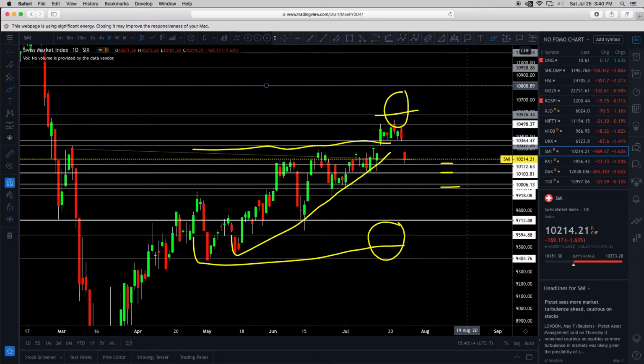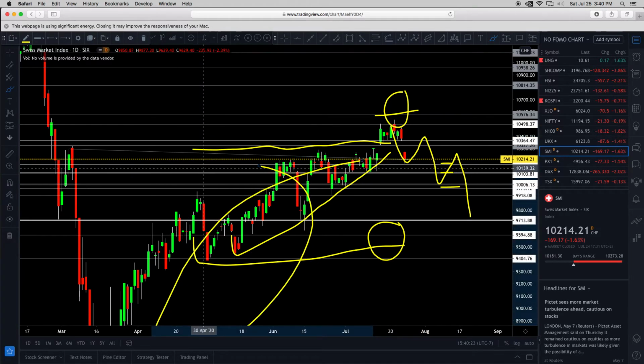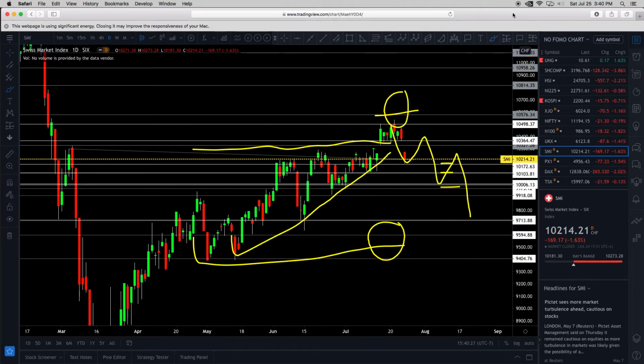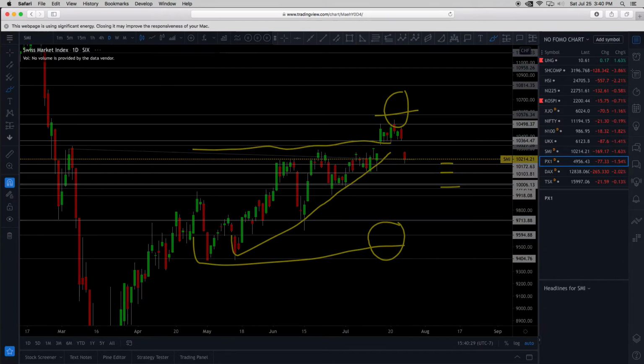So again, it's more importantly about the trend, because if the trend changes on the daily all of a sudden, boom, and we get this action, confirmed downtrend, this would be over then. This glorious rally on the left side would be over. All right, so keep it in mind.